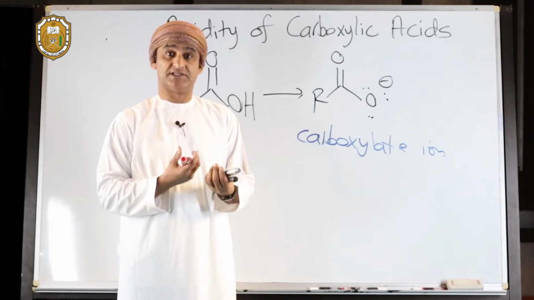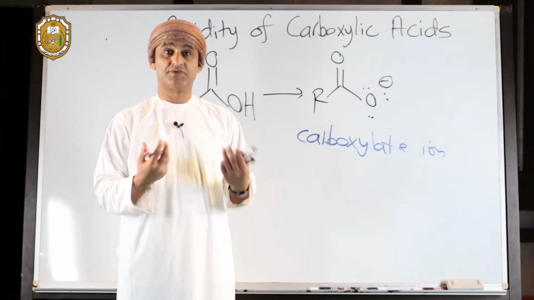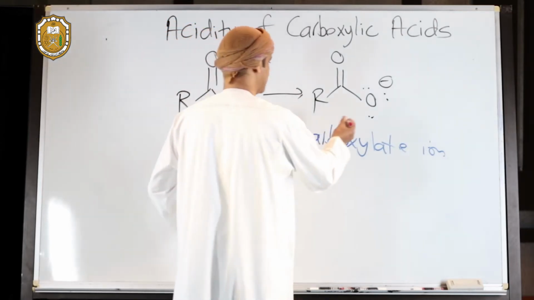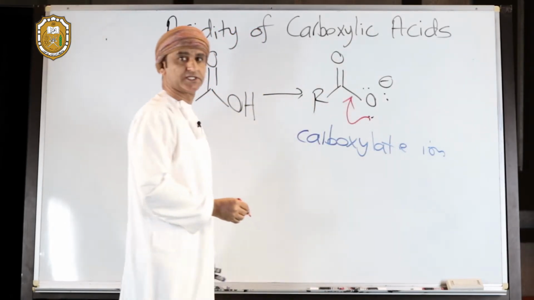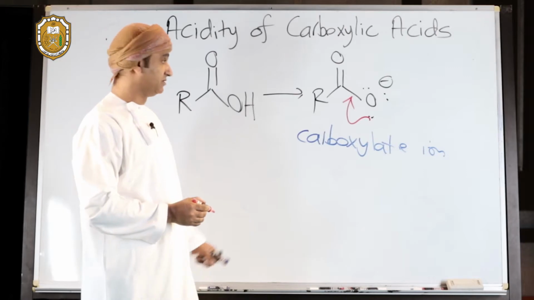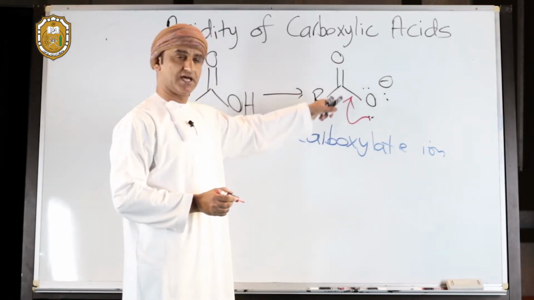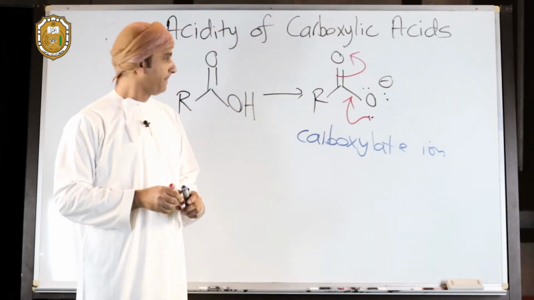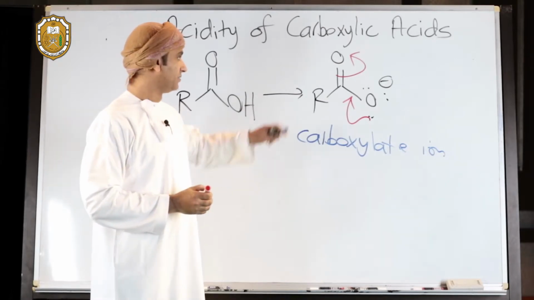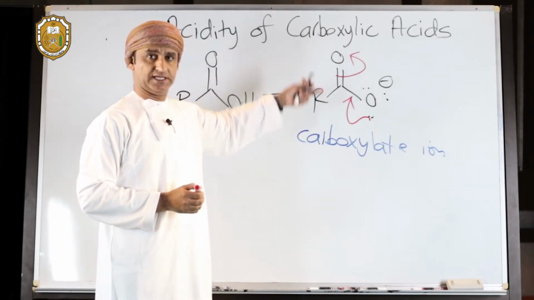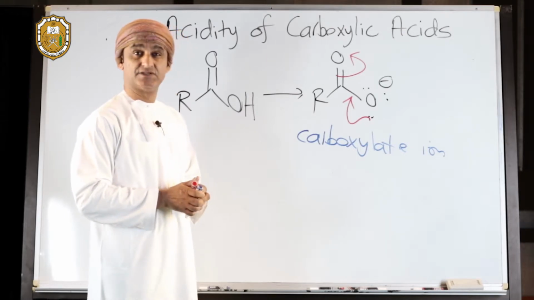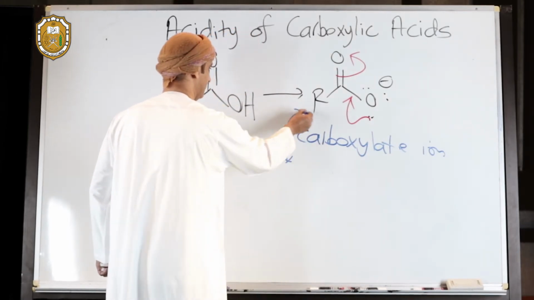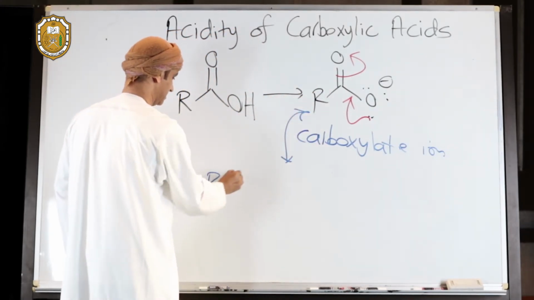Oxygen can tolerate the negative charge because it's an electronegative atom, so there is inductive effect. In addition to this, there is also resonance. You can take one of these lone pairs on the negatively charged oxygen to make a double bond between oxygen and this carbon, and simultaneously that carbon-oxygen bond must be broken, so electrons will then be released on oxygen. If we do that, we get another resonance form for that carboxylate, which is this one.